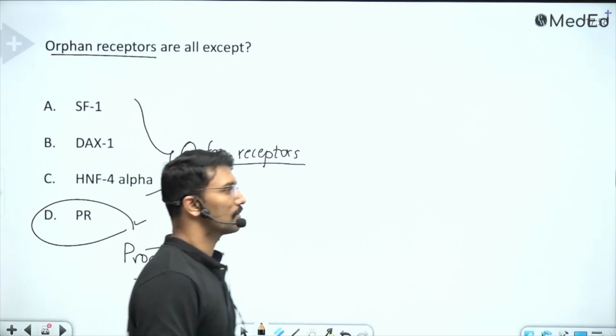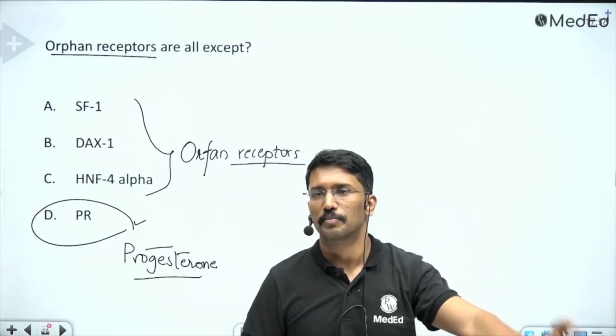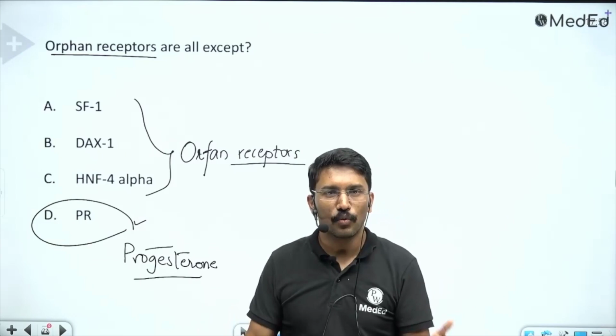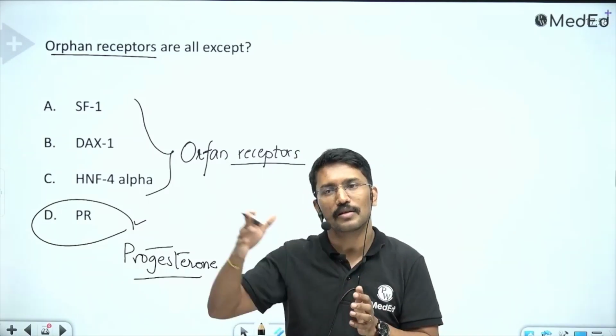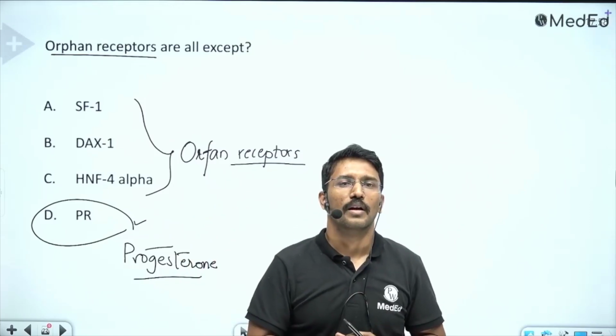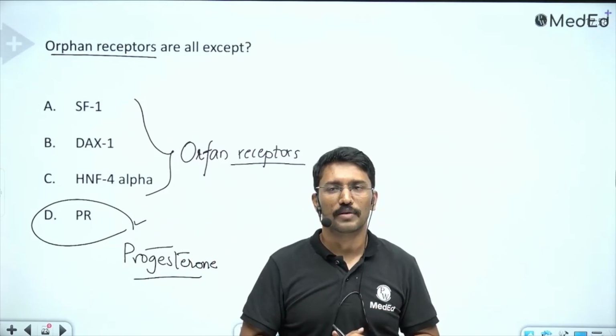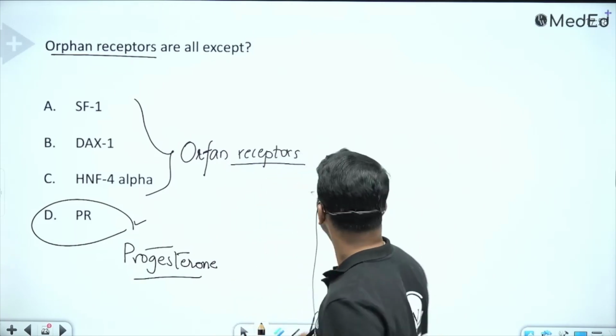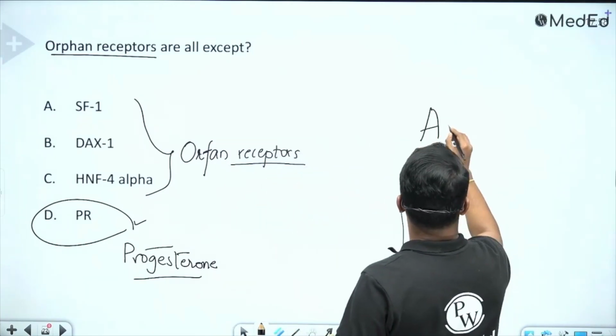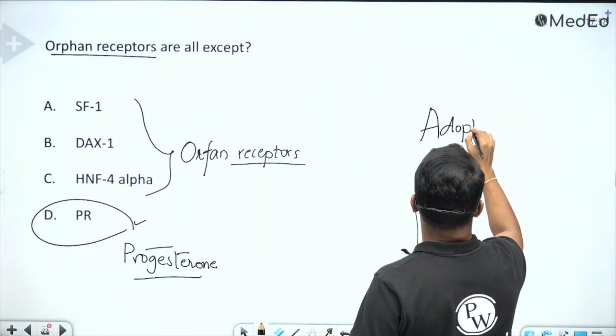Now let me ask you a question. Okay, an orphan receptor was an orphan because we didn't know its ligand, but now, after research, it was found that this is a particular ligand that is binding that orphan receptor. Then what will we call it? Will we still call them orphan receptors or something else? So there's a term called adopted orphan receptors.